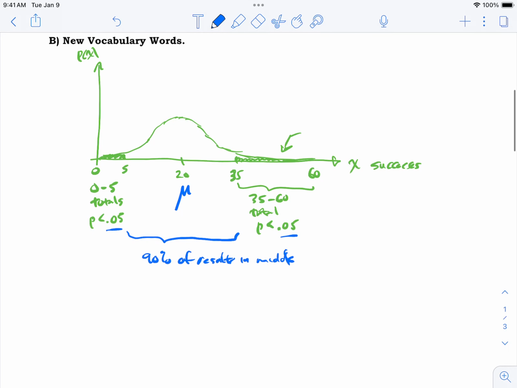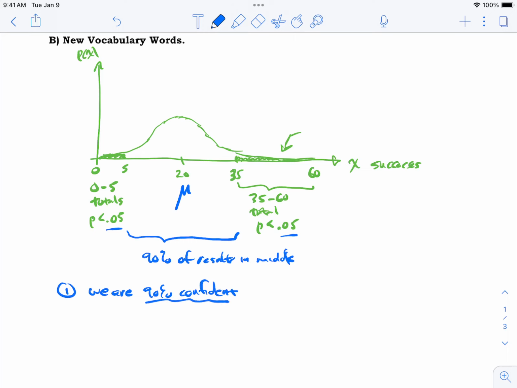Okay, word number one. We are, and here's the phrase, 90% confident. That's our new word. 90% confident that the next value, if we do this thing one more time, whatever it is, will come up between, what would that be, 5 and 35.